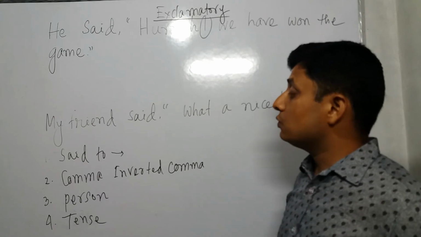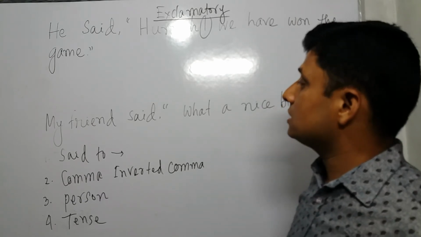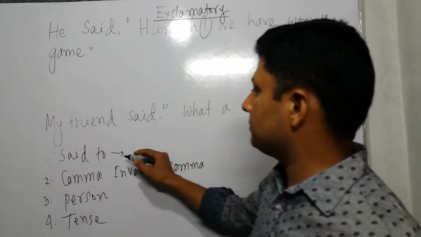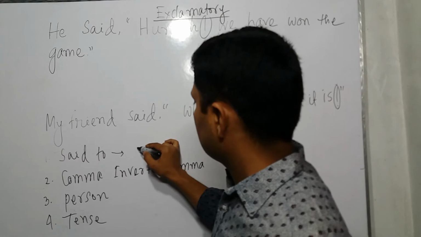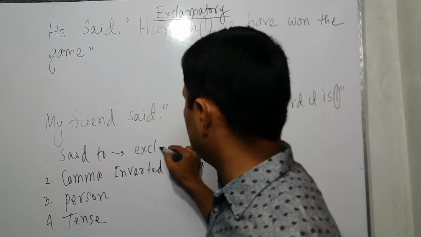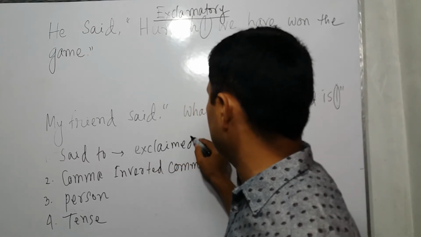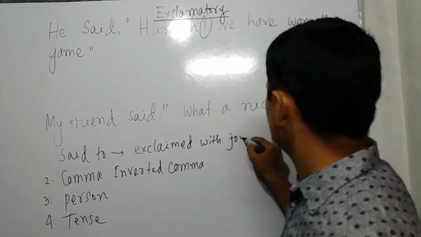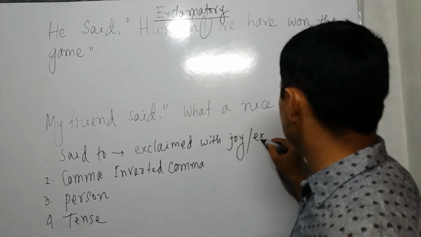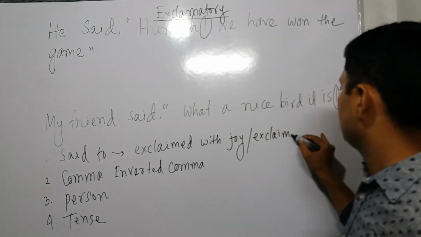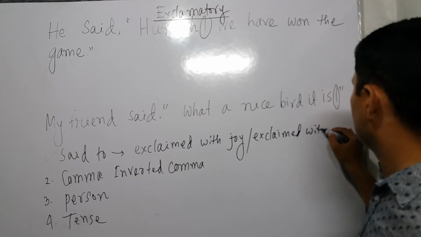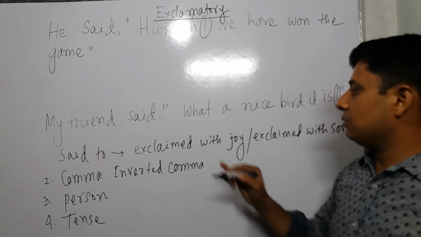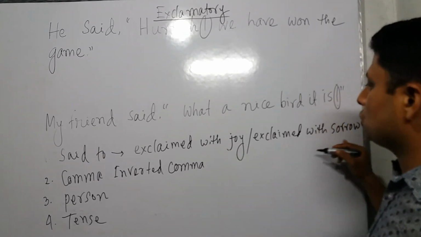So when you realize it's a hurrah, this is enjoyment, so instead of said to you can use exclaimed with joy, or exclaimed with sorrow.